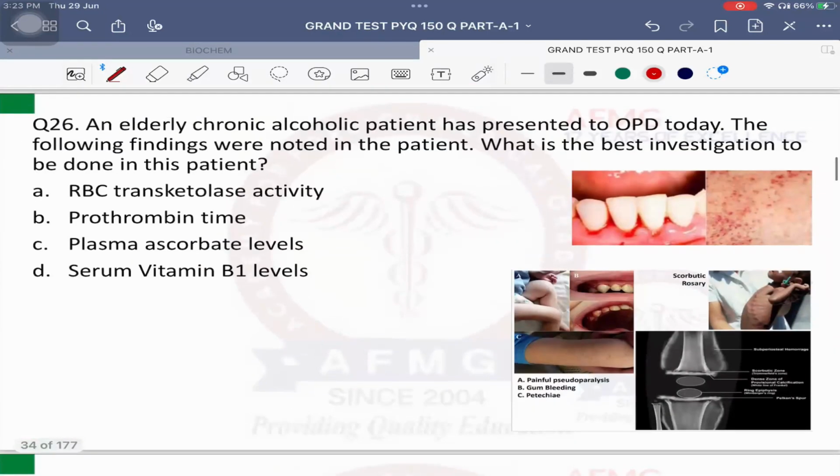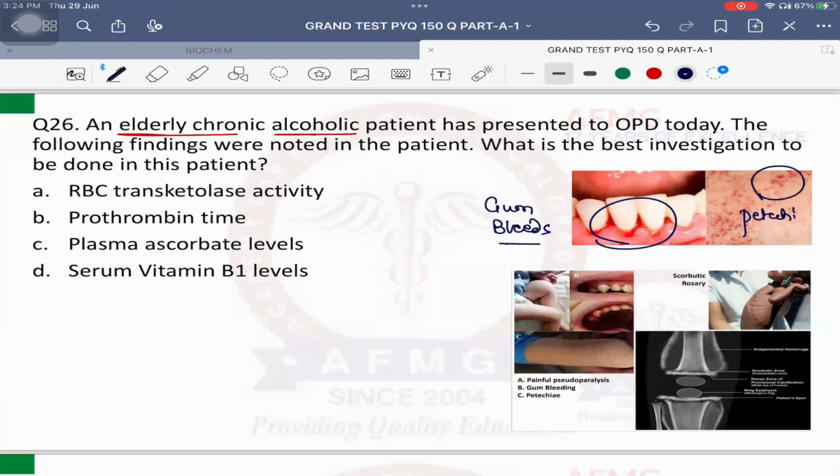Question number 26 now. Easy question, previous year. An elderly chronic alcoholic patient has presented to the OPD today. The following findings were noted in the patient. What are the findings? First is gum bleeding, and second is small bleeding spots known as petechiae. We have seen both just now. In which deficiency are they seen? Vitamin C deficiency, that is also known as scurvy, and vitamin C is also known as ascorbic acid. So whose level will you check in plasma? Ascorbate or ascorbic acid level.